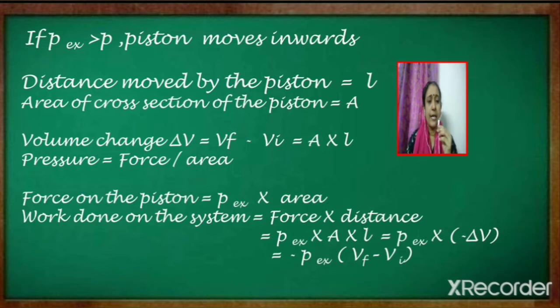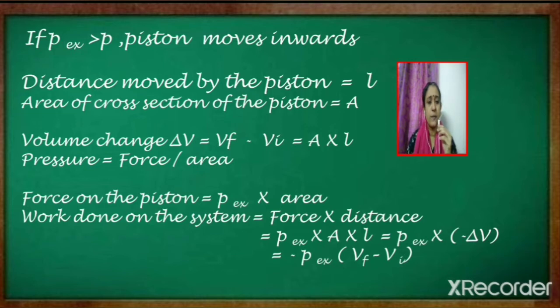P external can also be less than P. In such a case, the piston will move outwards. So work done in this case should be considered as expansion work. As a result of expansion, the volume will increase. So let us now consider here that P external is greater than P and that the piston moves inwards, so that compression work is considered here.